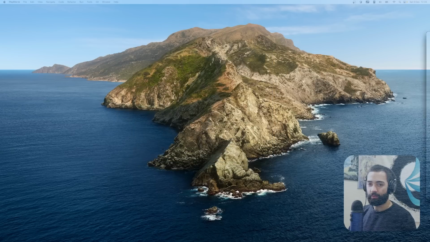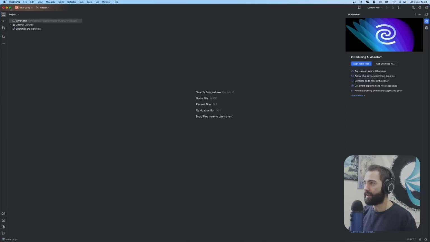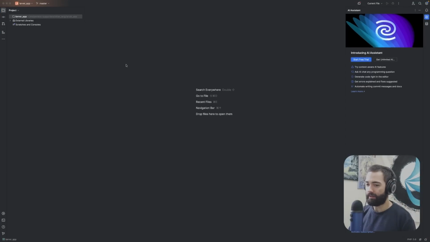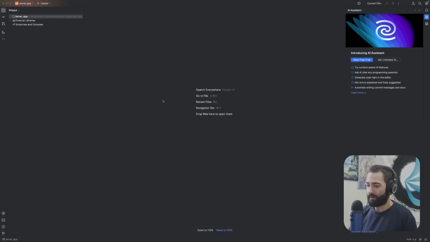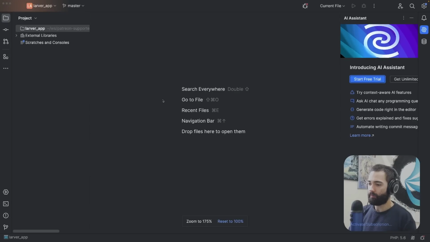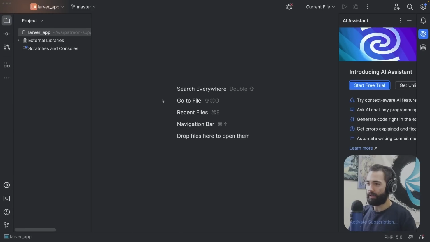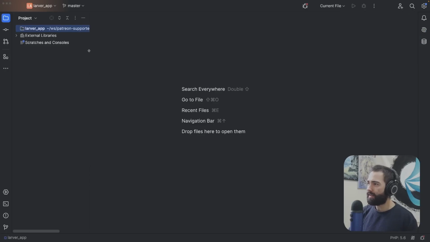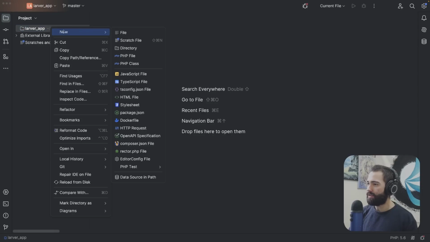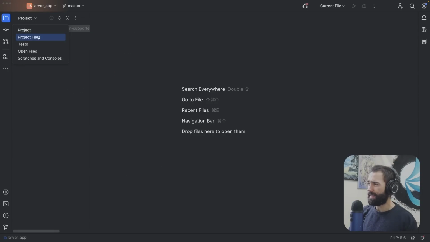So PHP empty project has been created. We get a cool little screen, and let's zoom this in. If the zooming in works, and it doesn't, so what you do is you search for zoom. Zoom in IDE is this crazy keybind over there. Control Alt Tab. Okay, there we go. So maybe that could be a little bit too much. We have an AI assistant. Really don't care about an AI assistant right now. We want a new Laravel application, please.